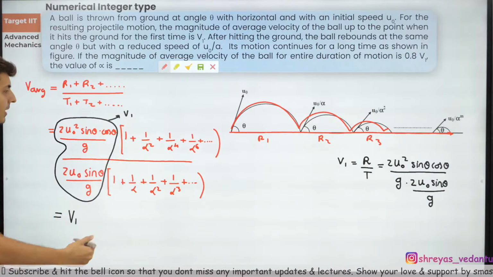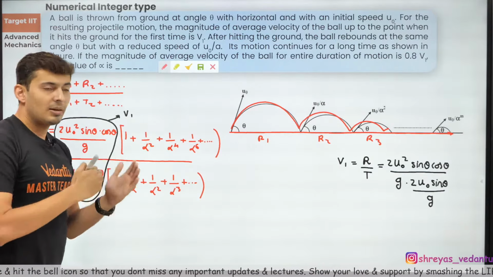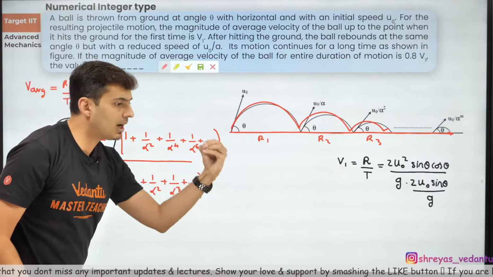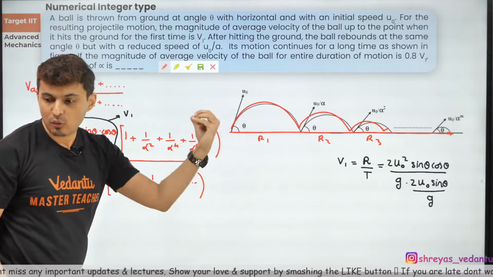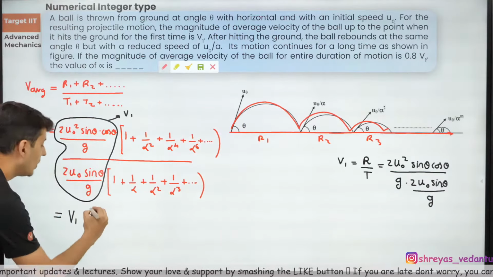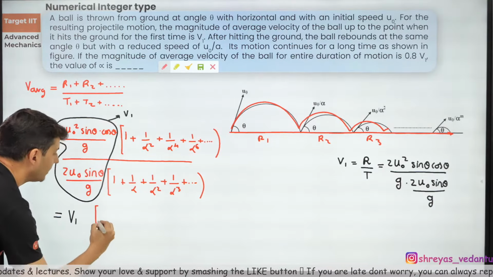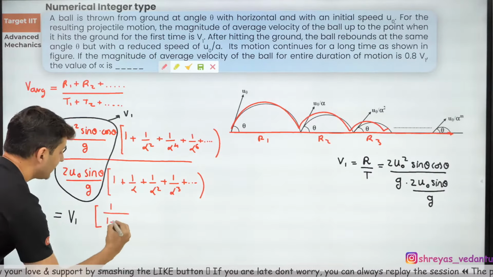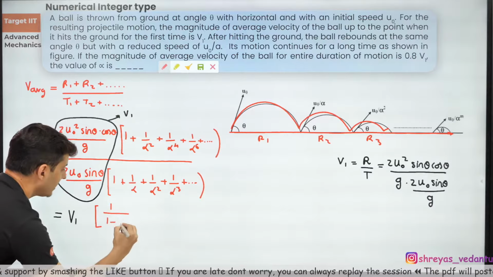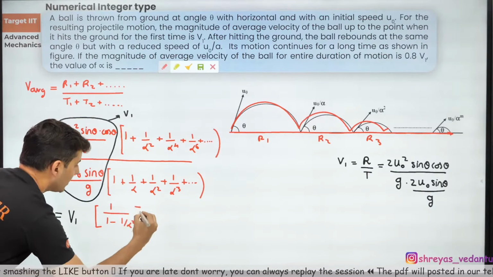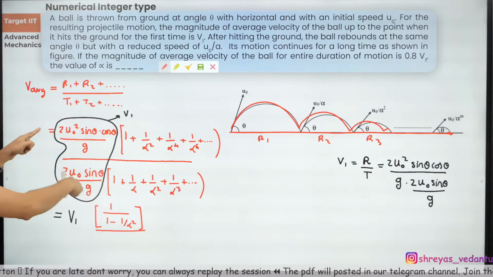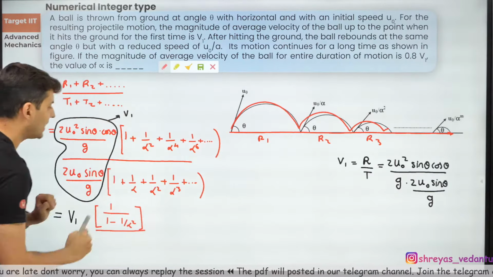What is that term? GP's summation. Summation of GP till infinity is first term divided by 1 minus common ratio. So that's why you will have over here first term divided by 1 minus the common ratio. The common ratio is 1 by alpha square. That's what it is. The whole thing divided by, this entire thing has been replaced by v1, you can see.